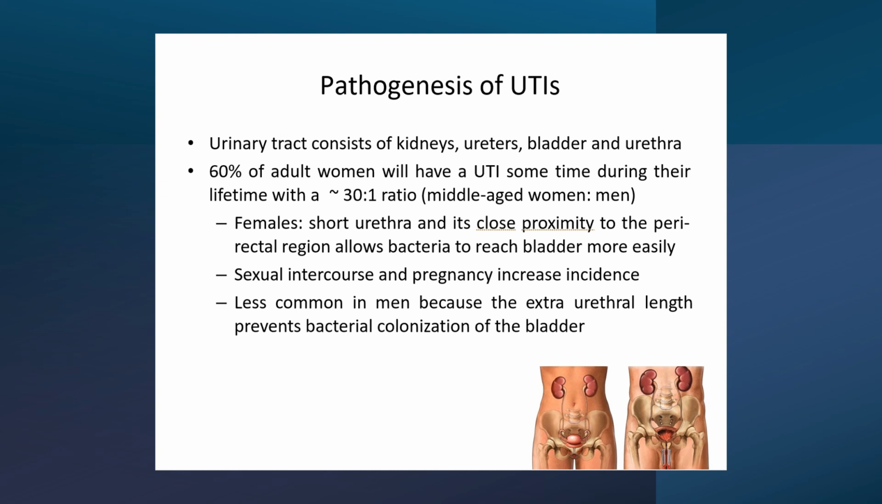To expand on what we mentioned with regard to the female anatomy, having a short urethra is going to make it easier for the bacteria to invade, because it is going to be within close proximity to the perirectal region. That is going to contain a lot of pathogens and microorganisms, and therefore allows the bacteria to reach the bladder more easily, in contrast to males, where it is less common because of the extra urethral length that prevents bacterial colonization, and gives more time to eliminate the infection. And a similar idea, like we said, sexual intercourse is going to increase the risk. Why? Because there will be sharing of sexually transmitted infections between the two people when they come into contact.